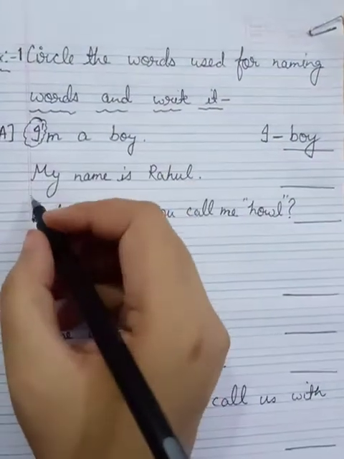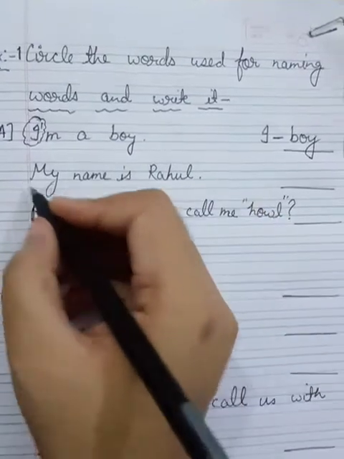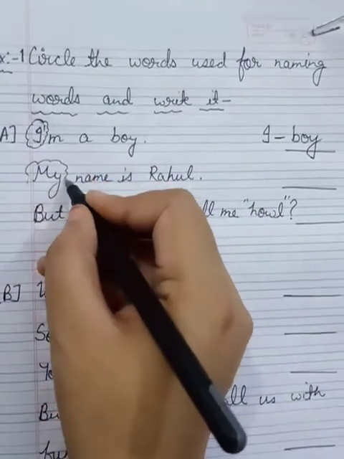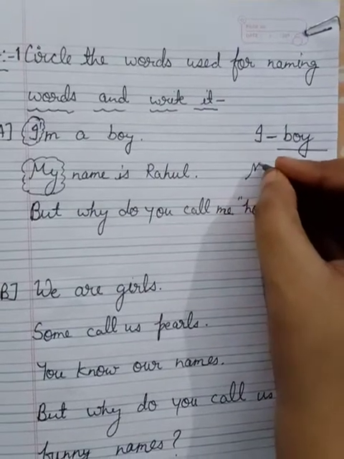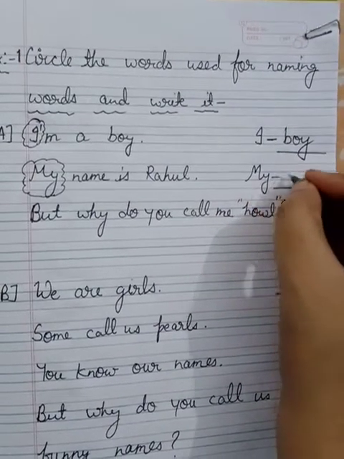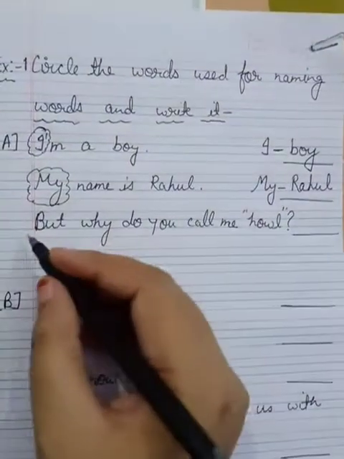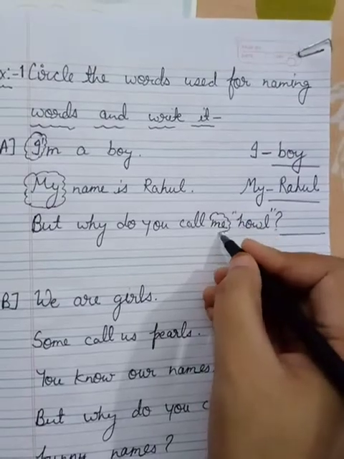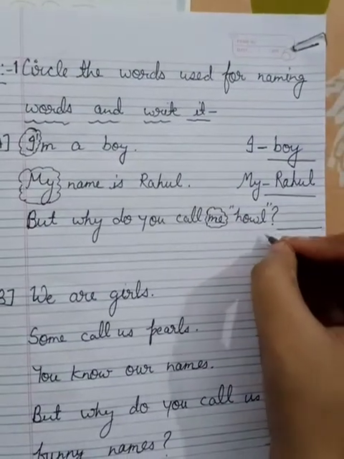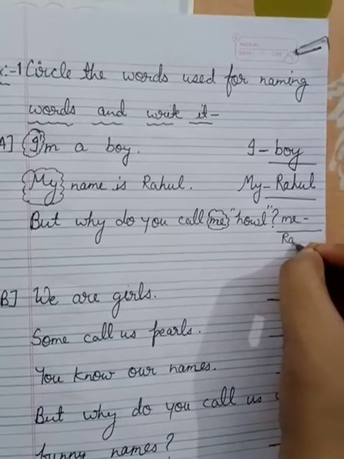My name is Rahul. My is a word used for a naming word and my refers to Rahul. But why do you call me? Me is also used in place of a naming word and me also refers to Rahul.